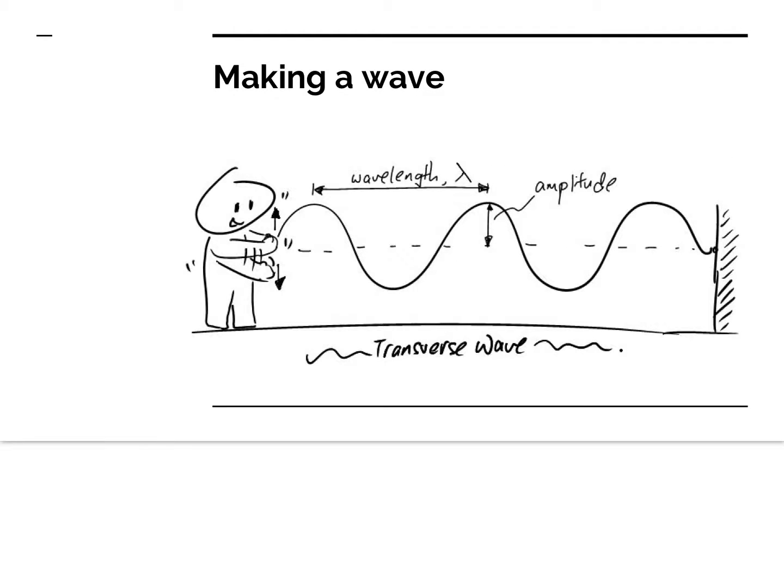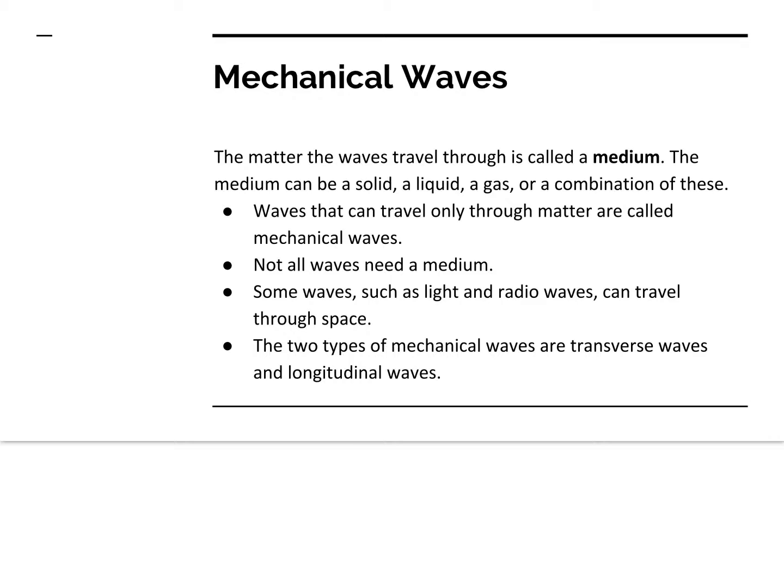All right, so how do we make a wave? This is a normal type of wave you've probably seen before, where it goes up and down like this. We're going to look at the different types of the wave, and this specifically is called a transverse wave. Any wave that has to use a medium or matter is going to be a mechanical wave.